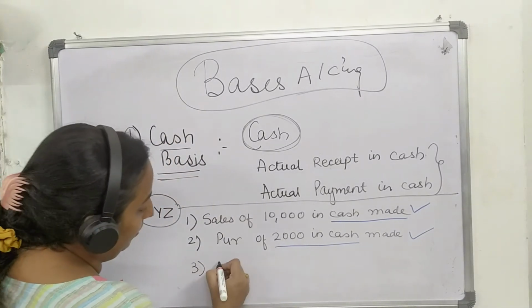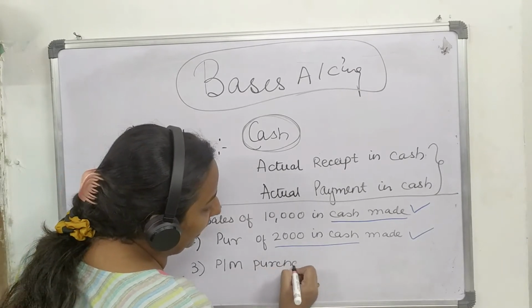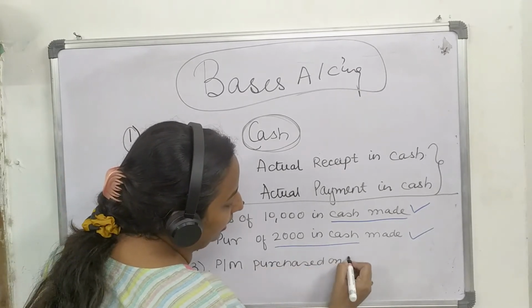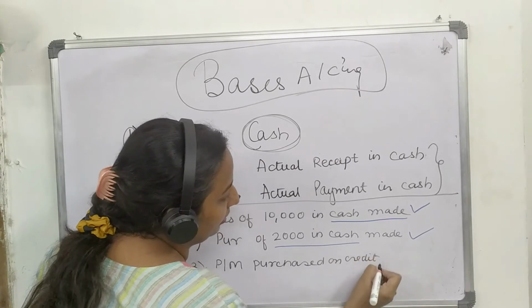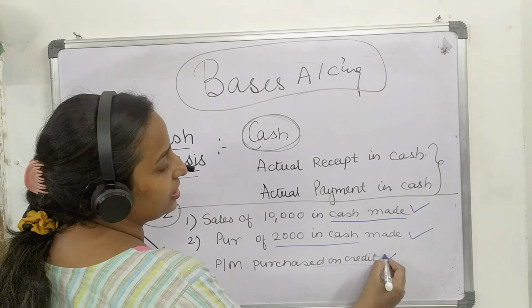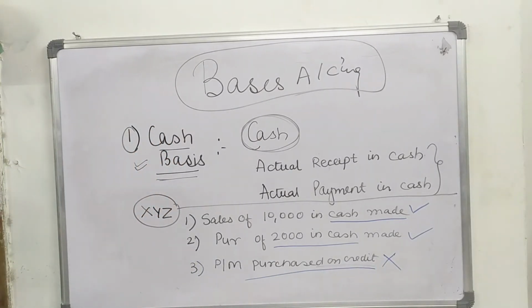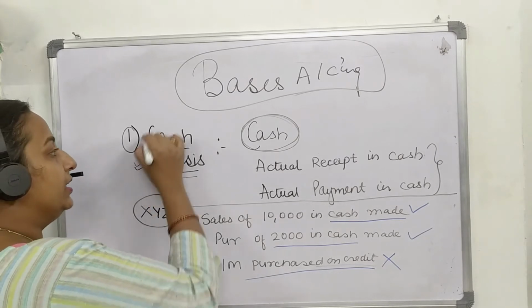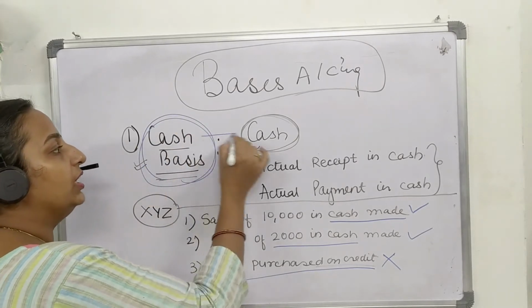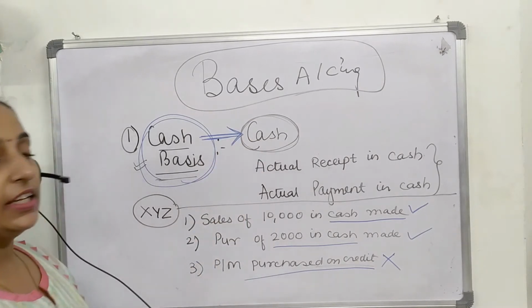Now, plant and machinery purchased on credit. Here, since cash is not involved, this transaction will not be recorded in books of account. Means in cash basis, we only record the transaction that have one element as cash.